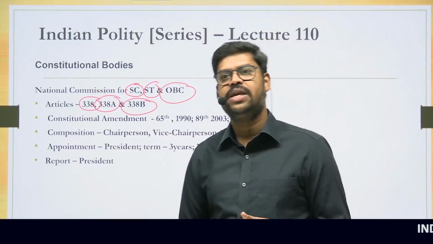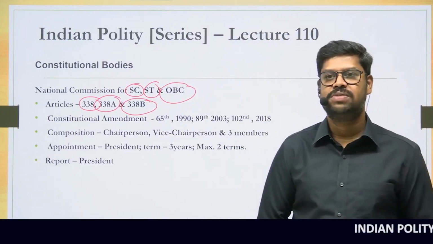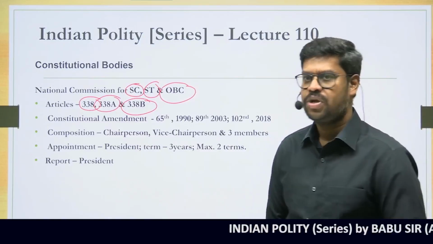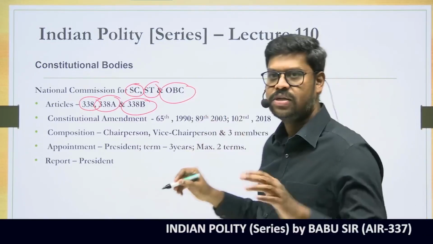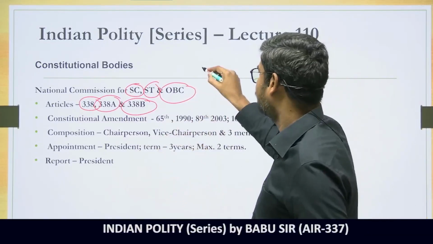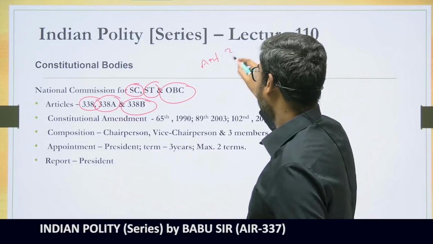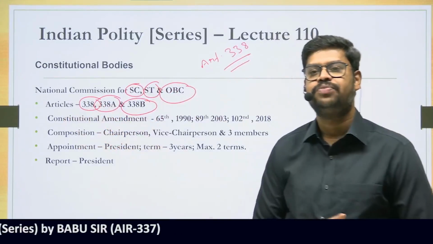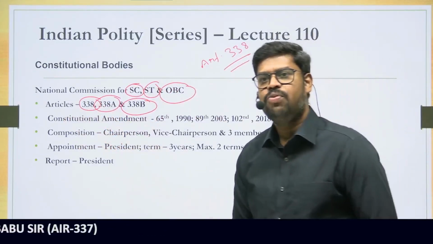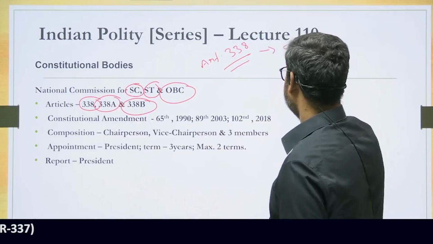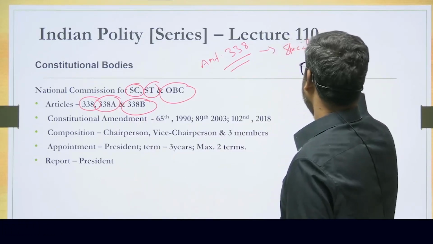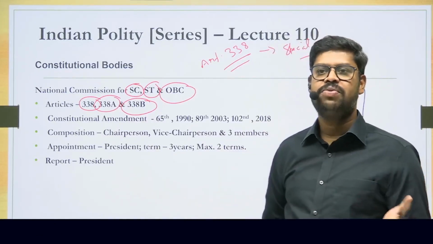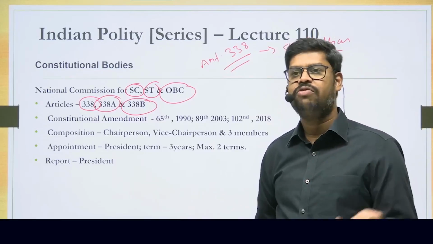Before we understand the powers and the functions performed by these bodies, let us try to understand the genesis of these bodies. If you look into the original constitution, that is the constitution that came into force on 26 January 1950, there was only one article, Article 338. There was no Article 338A and Article 338B. This Article 338 provided for a special officer. In fact, it was a single member body, a special officer, who was to take care of the scheduled caste, the scheduled tribe, the backward classes, and also the Anglo-Indians.